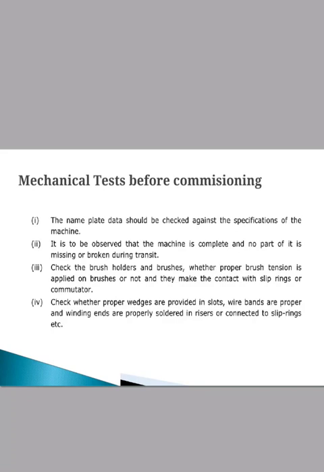Then you have to check the brush holders and brushes, whether they are proper or not. Then we have to check that proper wedges are provided in the slots, wire bands are proper, and winding ends are properly soldered in risers or connected to the slip rings. These are the different parameters we have to check for the machines.